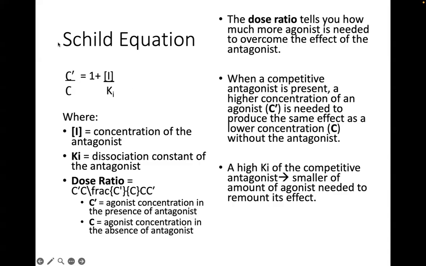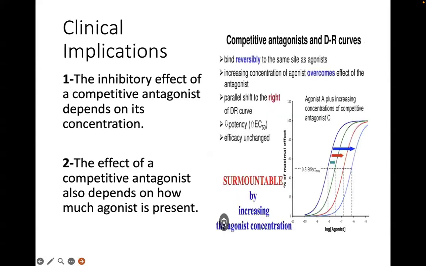So the Schild equation is a ratio that tells us how much agonist is needed to overcome the effect of an antagonist. So in this equation, again, if you have a competitive antagonist with a high Ki, meaning it rapidly dissociates from the receptor, then you need less of the agonist to surmount its effect. What are the clinical implications of this equation?